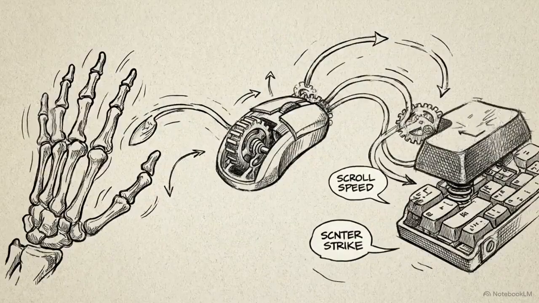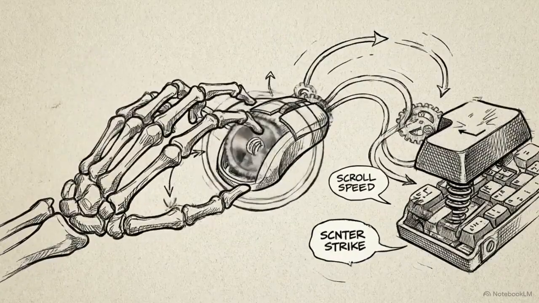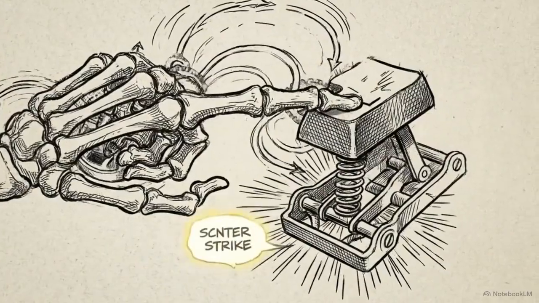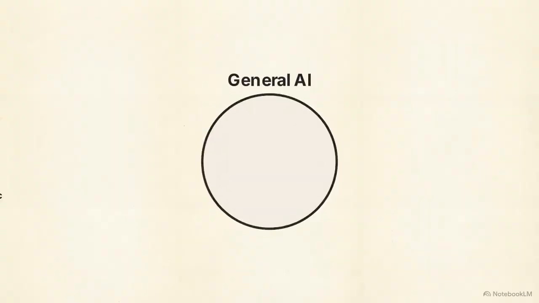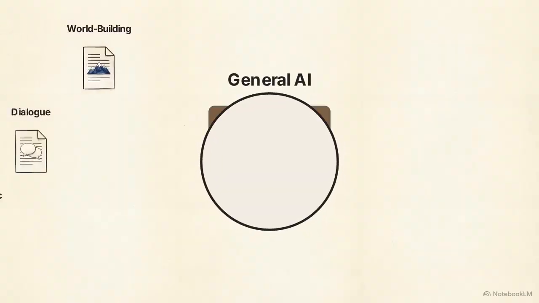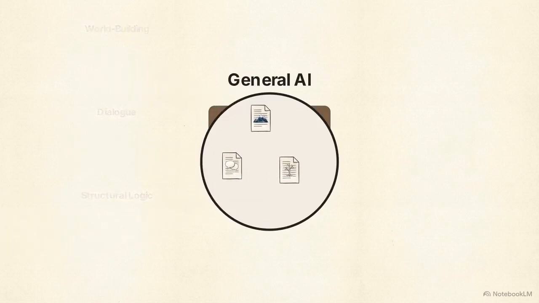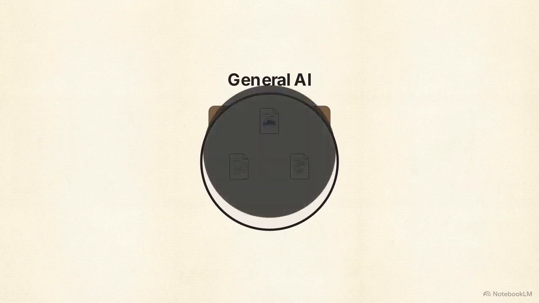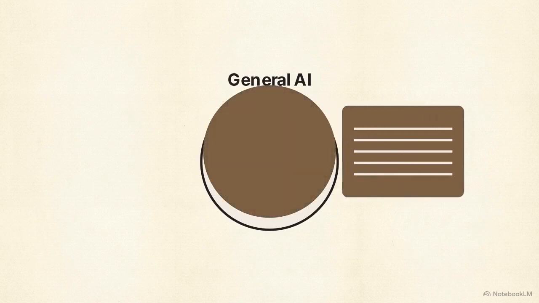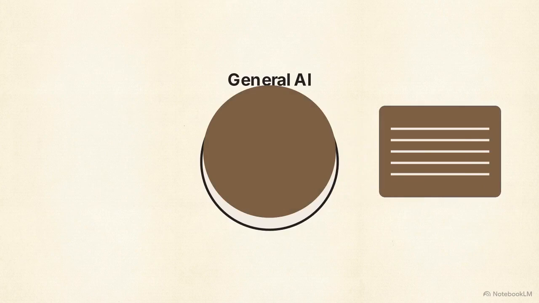To handle this massive cognitive load, writers often turn to standard, cloud-based AI tools. They paste their sprawling outlines into a single chat window and ask the machine to sort it out. This diagram shows exactly where that approach fails. Forcing a single language model to act as the world builder, the dialogue writer, and the structural editor all at once creates conflicting instructions. The model averages out your complex prompts and spits out safe, predictable prose.